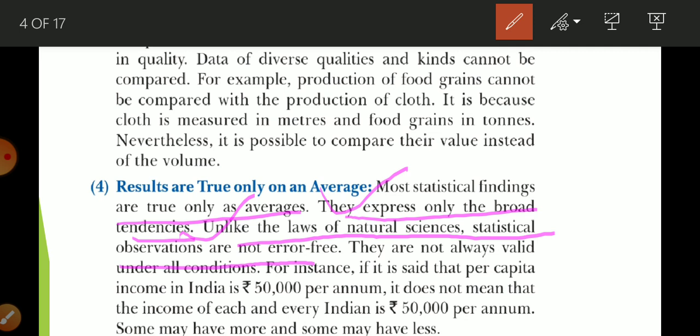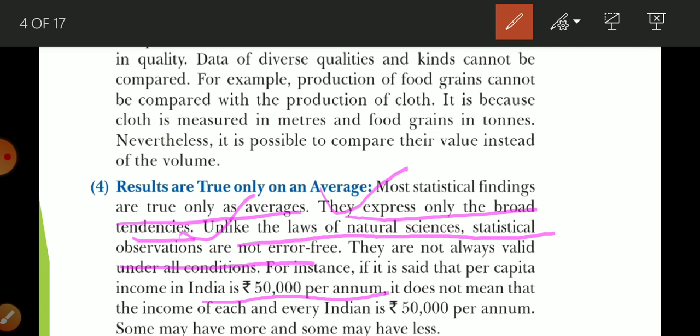For instance, if it is said that per capita income in India is 50,000 per annum, it does not mean that every individual is going to get 50,000. It does not mean that each and every Indian gets 50,000 per annum. Some may get more and some may get less. So it is only a tendency. It represents the tendency of all the people.